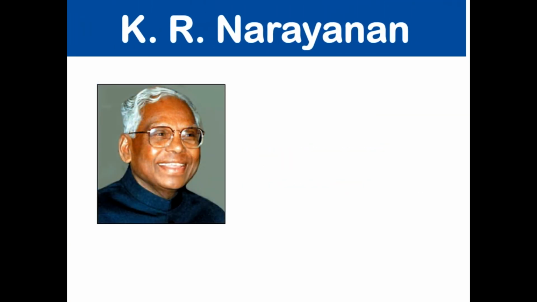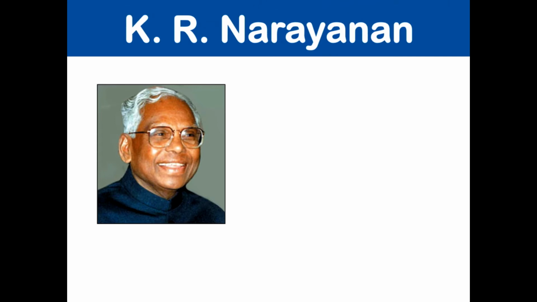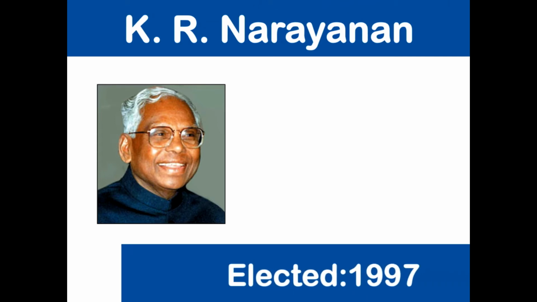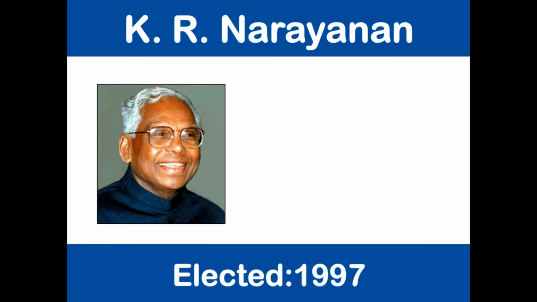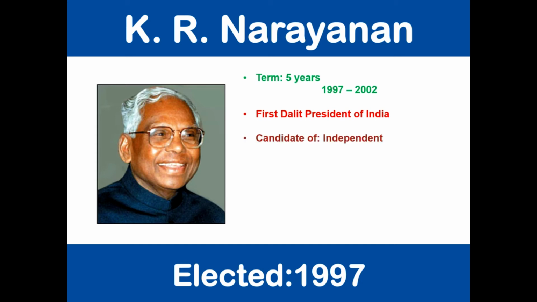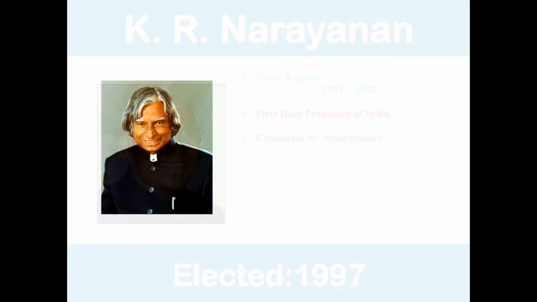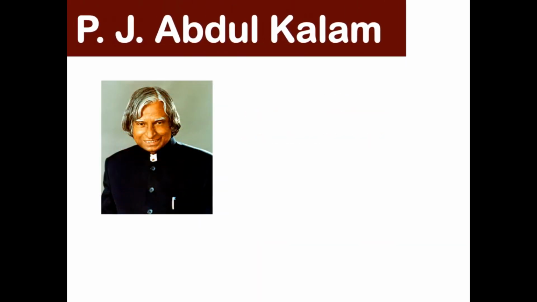Next president was K.R. Narayanan. He was elected in 1997. He served a term of 5 years from 1997 to 2002. He was the first Dalit president of India. He was an independent candidate, which means he was not from any political party.